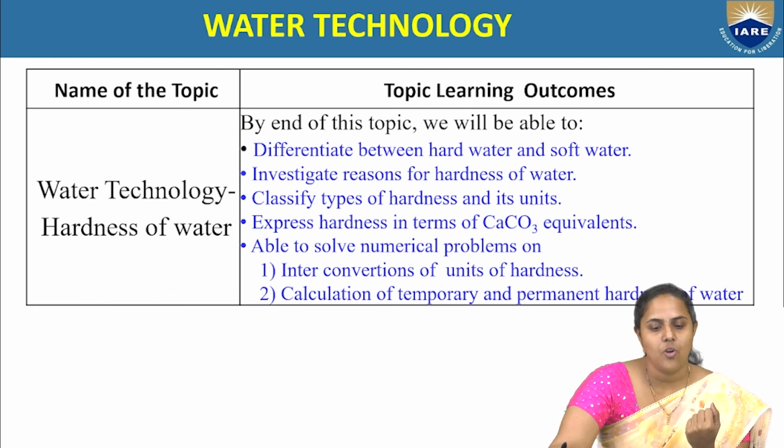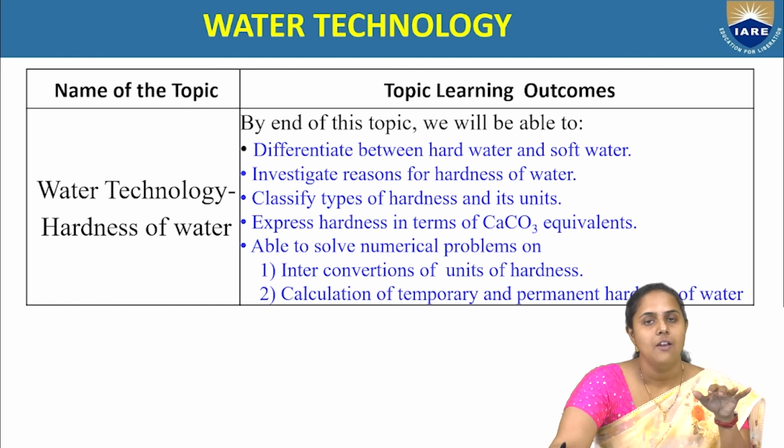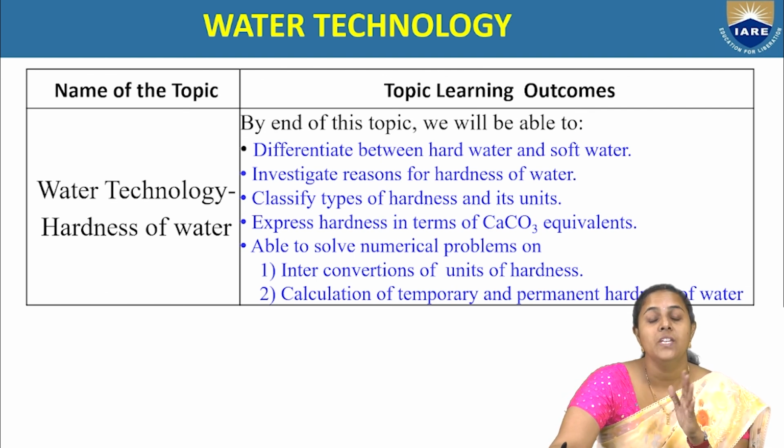The main reason for hardness of water, as already told, is that when rainwater flows on the surface of land rich in calcium and magnesium, those are carried along with the water, and because of a series of reactions, salts are formed.